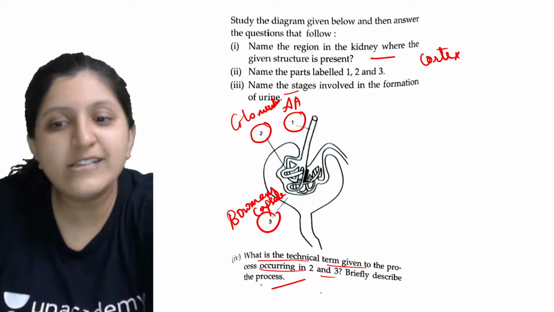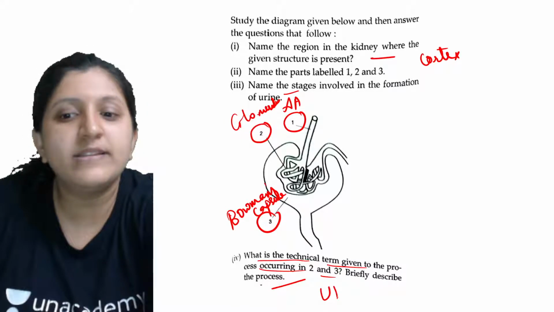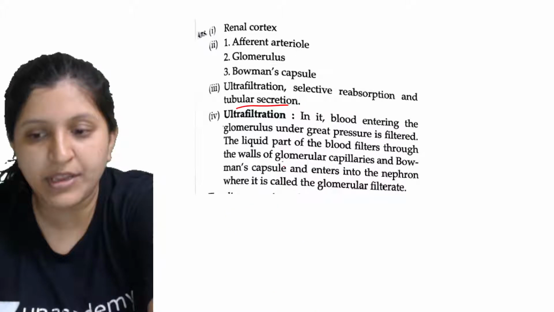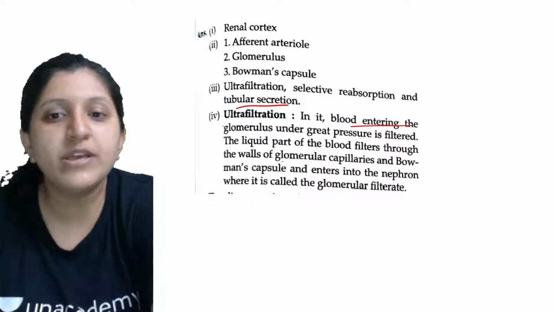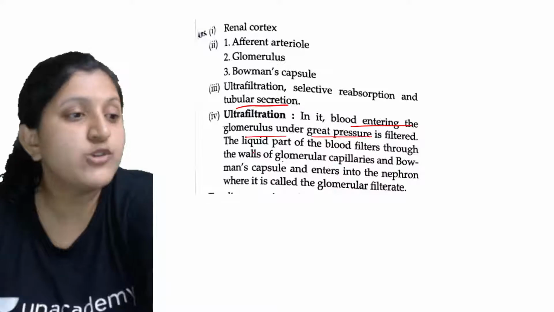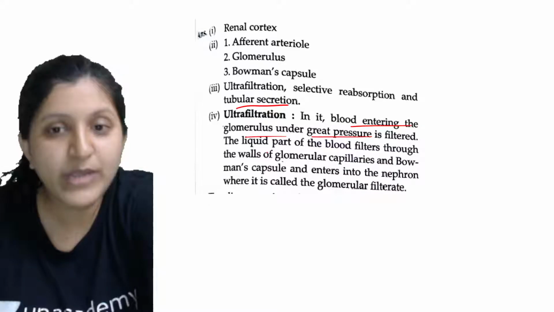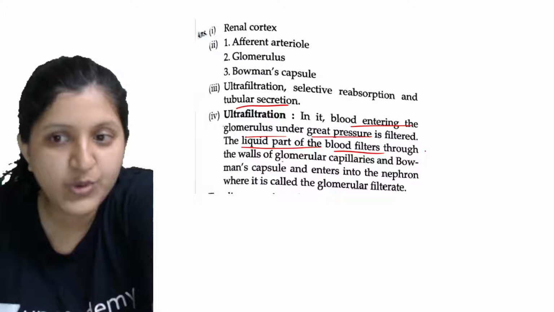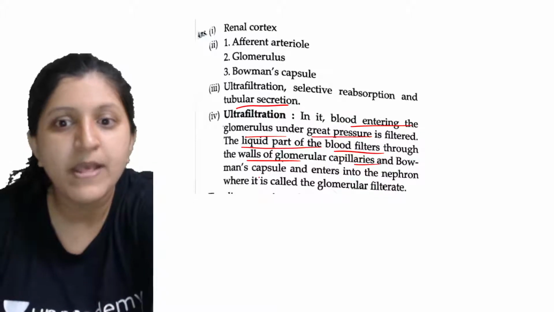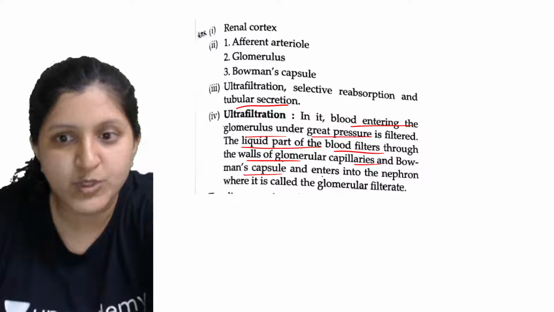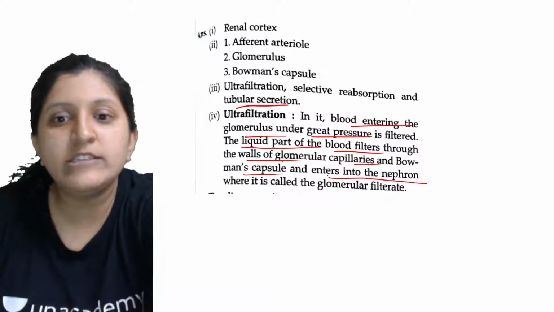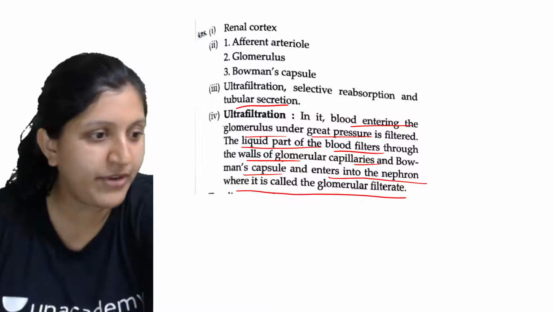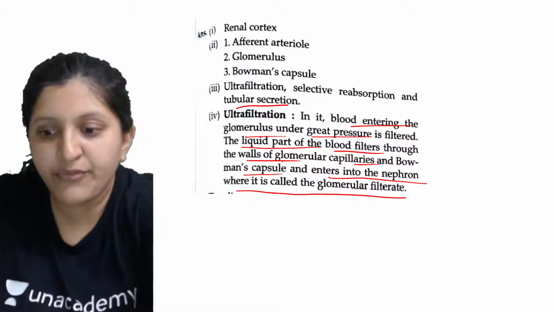So the technical term is nothing but the ultrafiltration process itself, which is occurring here. The blood entering the glomerulus under great pressure will get filtered. The liquid part of the blood is going to get filtered through the walls of the glomerular capillaries and also the Bowman's capsule. This will then enter the nephron, where it is called the glomerular filtrate.